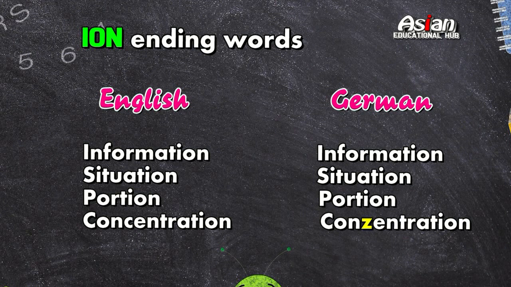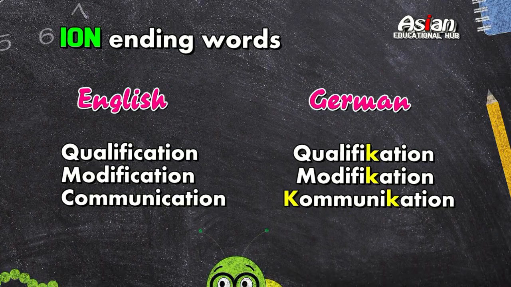It is Konzentration in German. Next word, qualification. It is Qualifikation. Modification, Modifikation. Communication, Kommunikation. You can see here there are slight changes in the spelling, but ION remains the same.